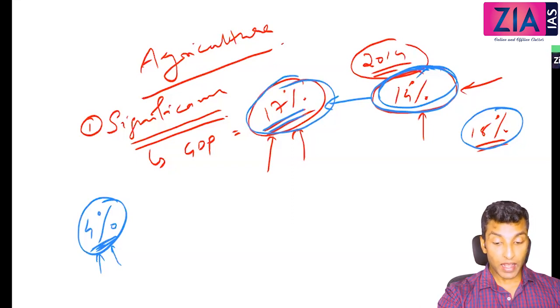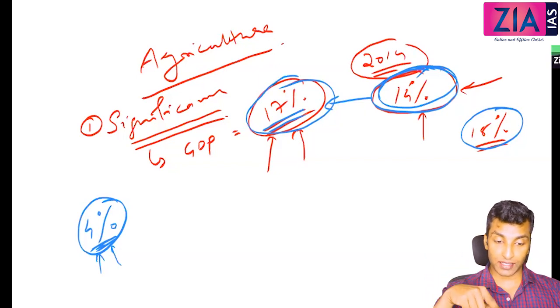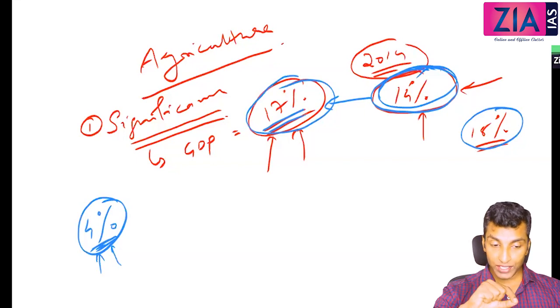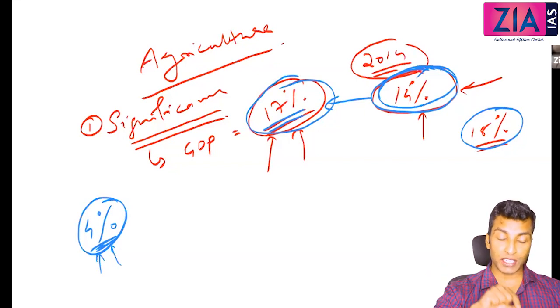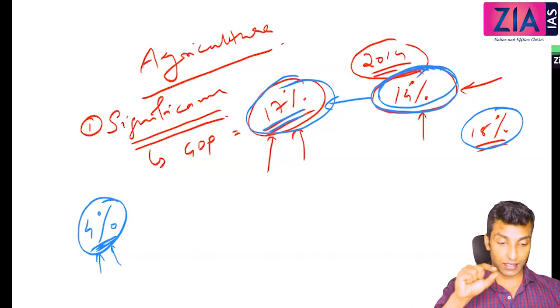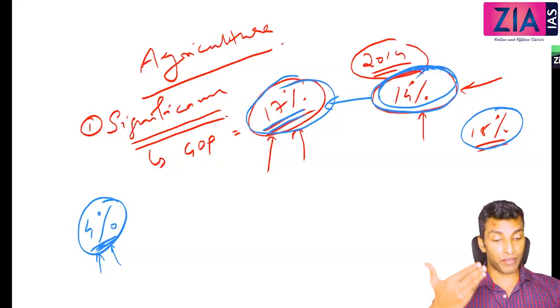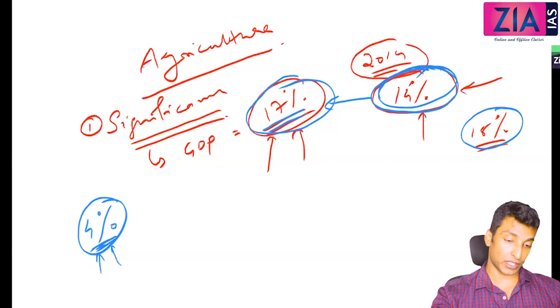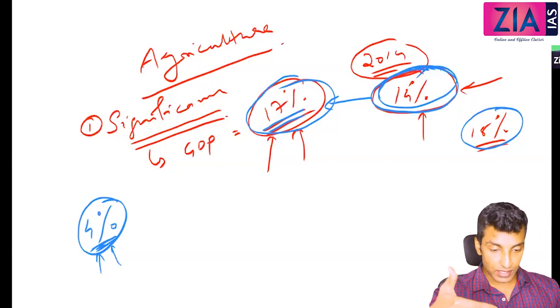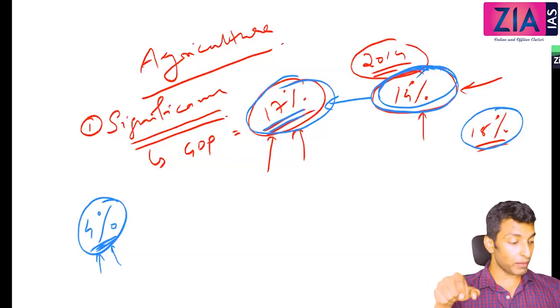No. Agriculture production is increasing. It is not that agriculture production is decreasing. What I am saying is that production is increasing, but contribution in GDP is decreasing because the other areas are doing very well, like services, which are contributing more. So in percentage terms, the contribution of agriculture is reducing. But in terms of production, in million tons, every year you will see record food grain production. So production is increasing, but contribution is decreasing, because others are contributing more than agriculture.